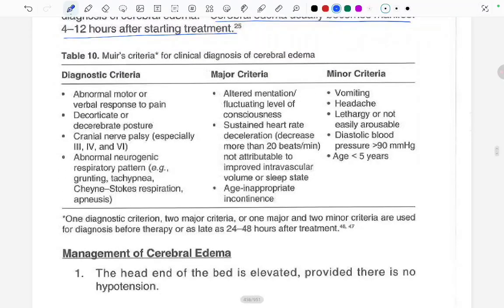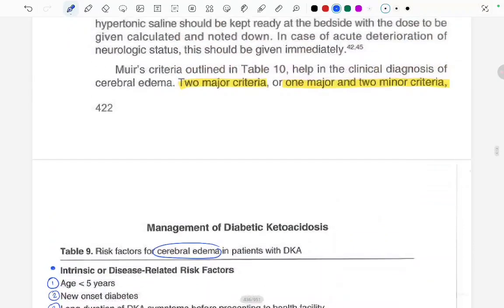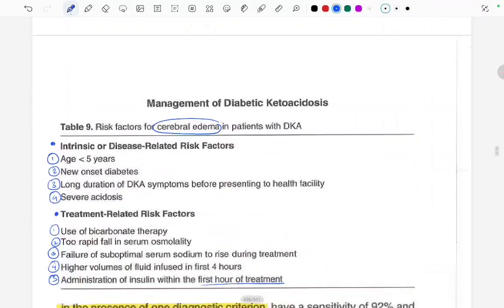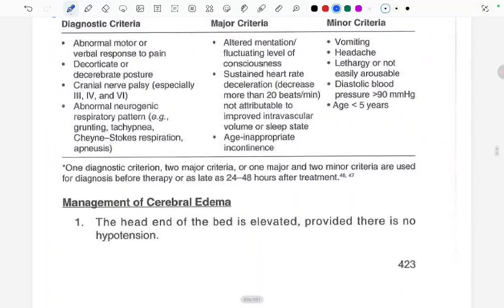Okay, so this is the Muir's criteria for the clinical diagnosis of cerebral edema, which is very important. Again, one major criteria and two minor criteria, or two major criteria, along with the presence of one diagnostic criteria. So let's read first the diagnostic criteria.